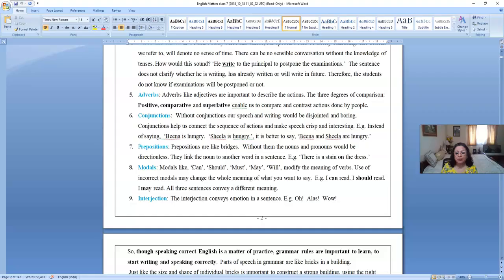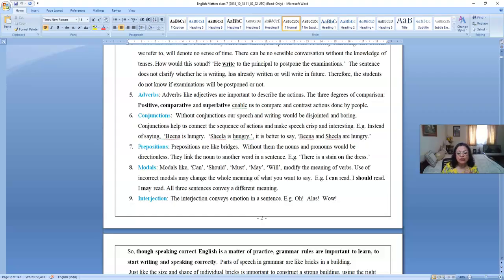Prepositions are very important because they are like bridges. Without them, the nouns and pronouns would be floating, directionless. So they link the noun or pronoun to another word in the sentence. So there is a stain on the dress. Where is the stain? We have to know where the stain is. So it is on the dress. Similarly, anything which tells you position, unless you know the position, you don't know where things are.